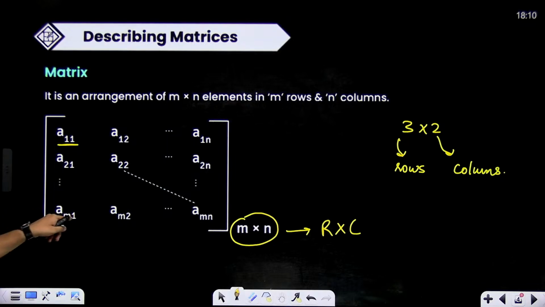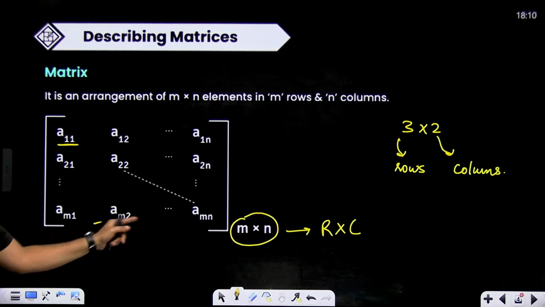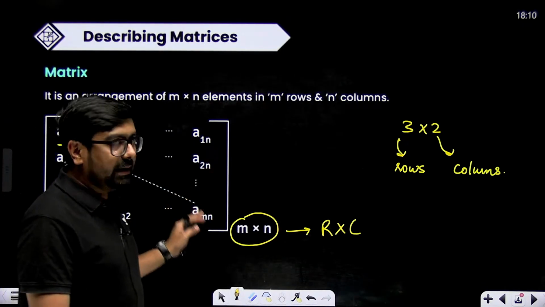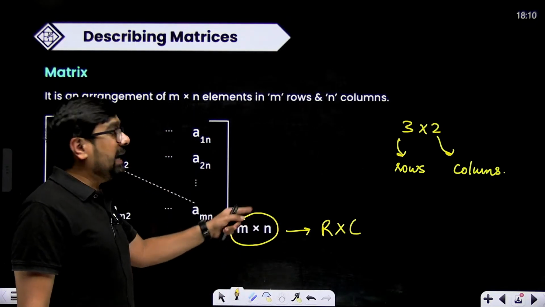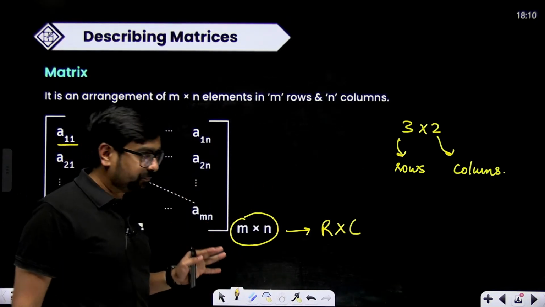This is mth row, first column, mth row, second column, mth row, nth column, right? So m cross n is the order of this. That means there are m rows and n columns in this matrix.